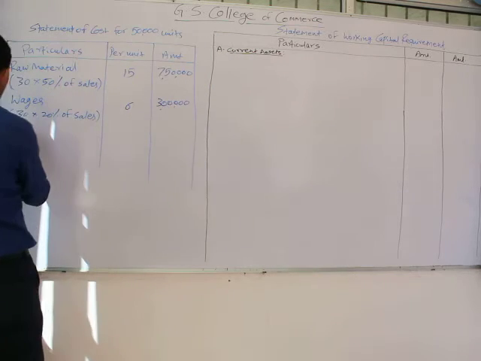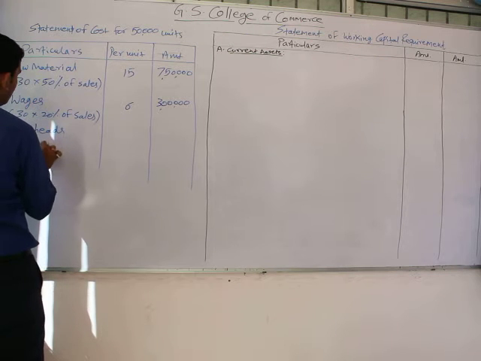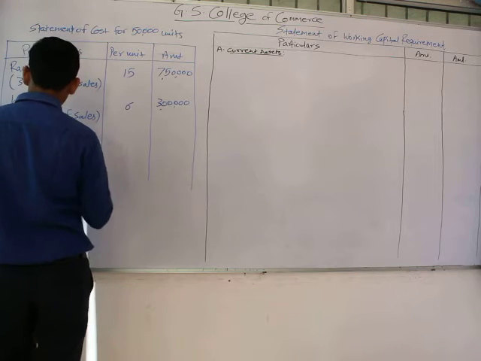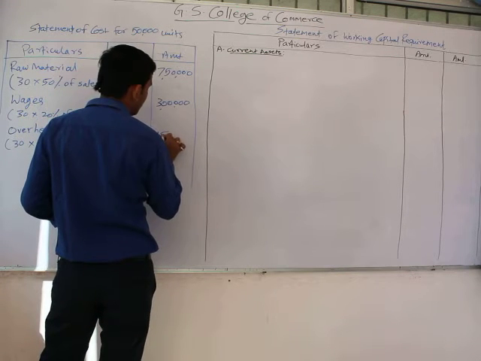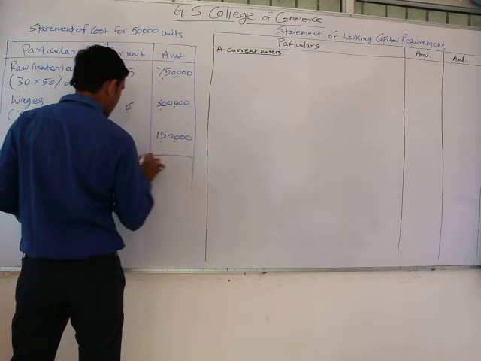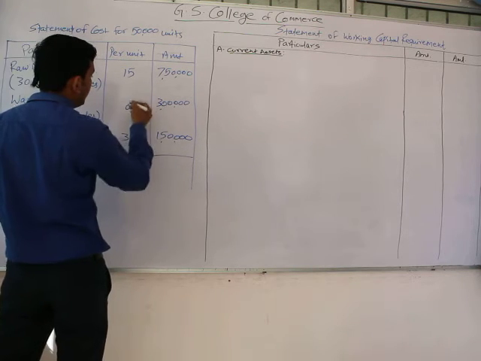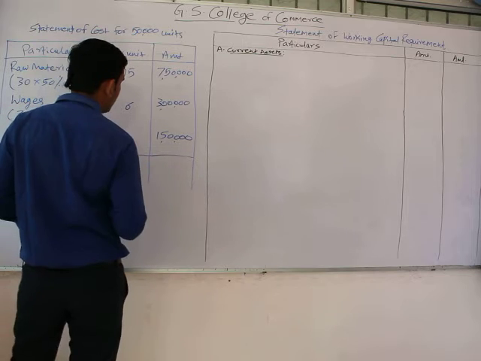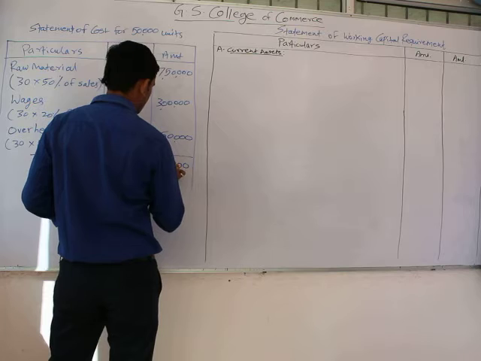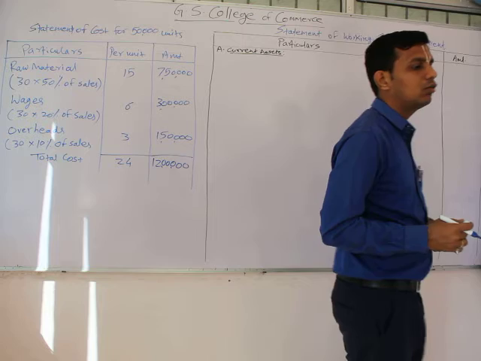Then overheads form 10% of sales, that is 30 into 10% of sales, so it would be 3 into 50,000, that is 1,50,000. Now we have our total cost: 15 plus 6 is 21, plus 3 is 24. Now we can make the total of the amount also, that would be 12 lakh, our total cost.